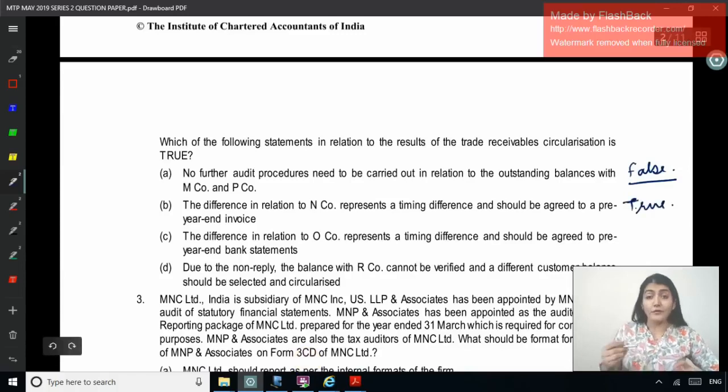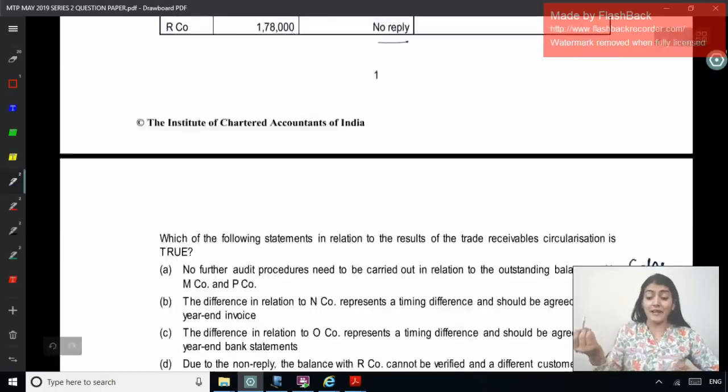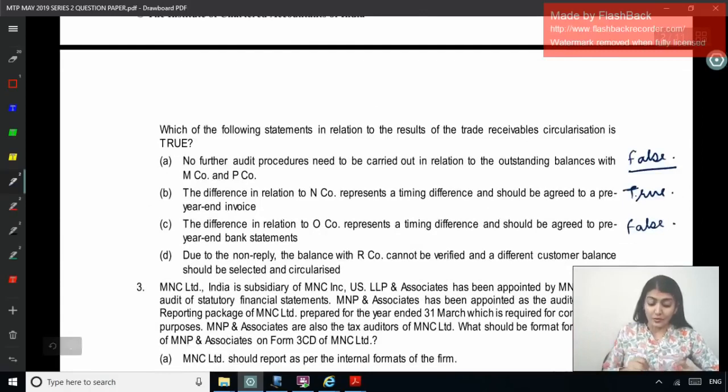The difference in relation to O company represents a timing difference and should be agreed to pre-year end bank statement. No. Right, represents a timing difference. No, the payment has been made. So you need to check with the transaction. Right, we have to check the invoice. Okay, the payment has been made. Right, and due to the non-reply, the balance with our company cannot be verified and a different customer balance should be selected and circularized. No, that is also false. Right, so the correct answer over here is B.